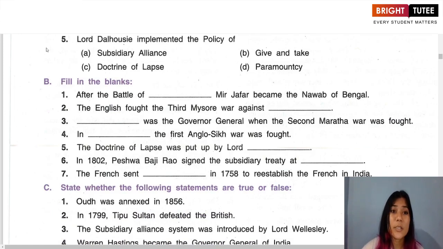The next question. Lord Dalhousie implemented the policy of subsidiary alliance, give and take, doctrine of lapse, paramountcy. So the correct answer is doctrine of lapse.